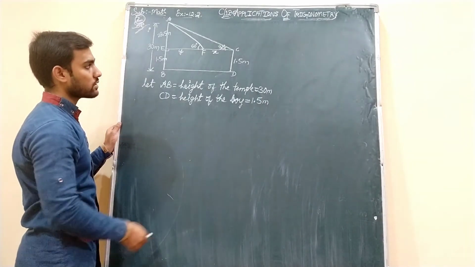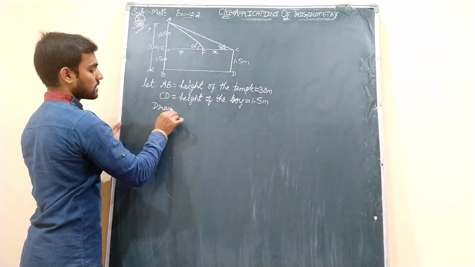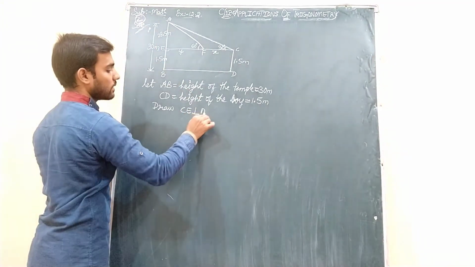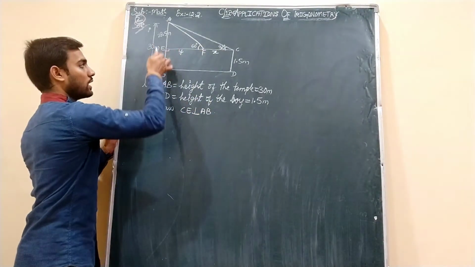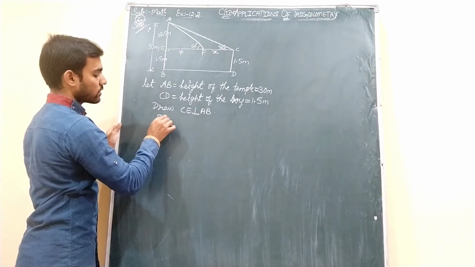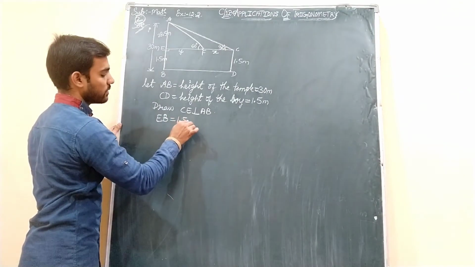After that, what have we done, students? We have drawn CE, which is perpendicular to the temple, that is AB, students. So after drawing this line, we got EB. EB is equal to what, students? EB is also 1.5 meters.